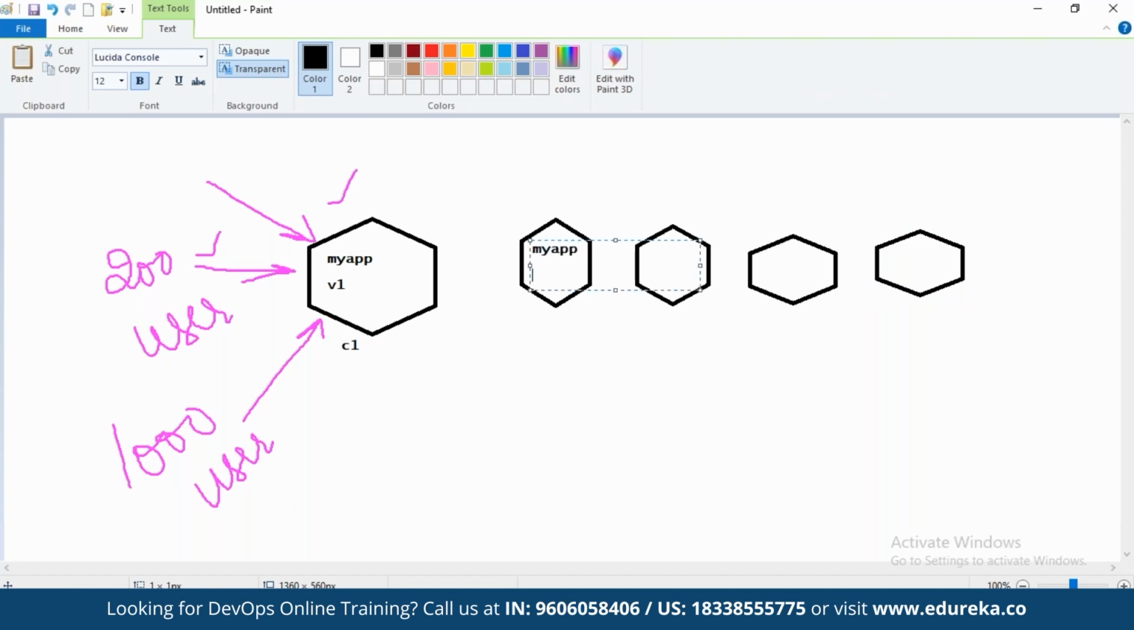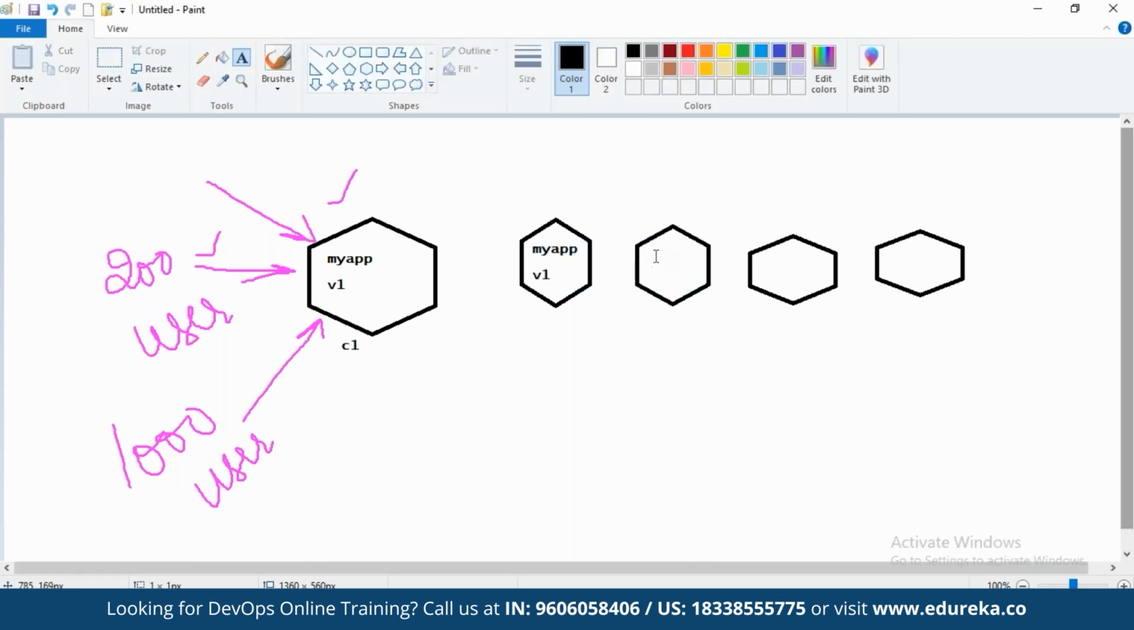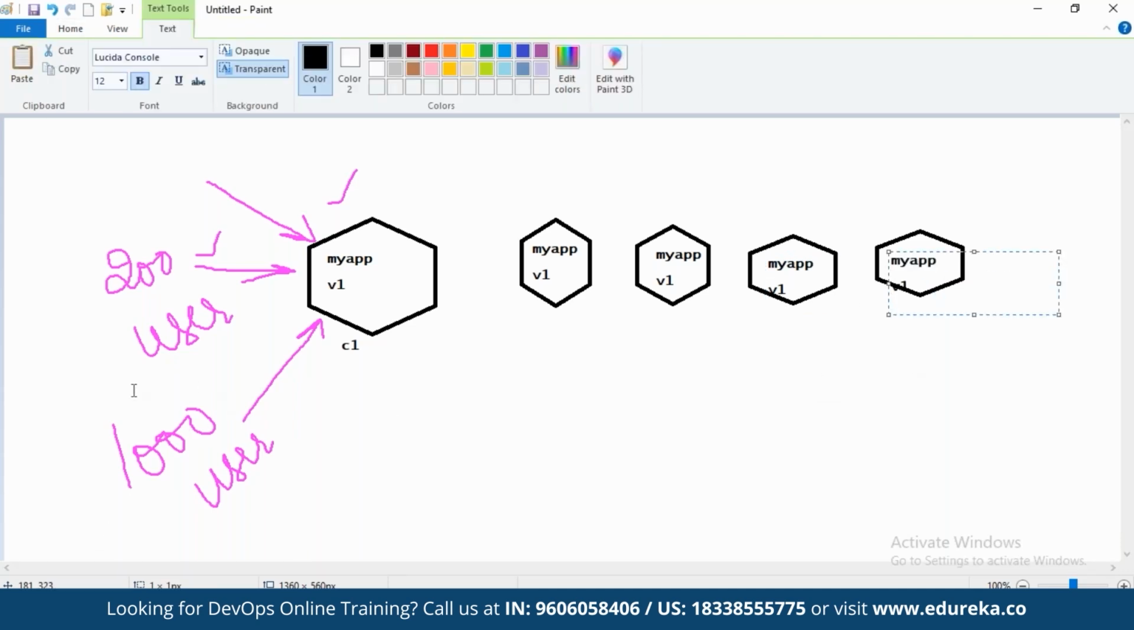My app version 1, same thing I'm placing here. I'll create a total of five containers to cater to the needs of 1,000 users. Now the requests will be distributed to all the five containers, right? So we're able to manage the user requests easily. And to create these containers, of course, you will use the container tool Docker. Single containers can be created with Docker very easily.